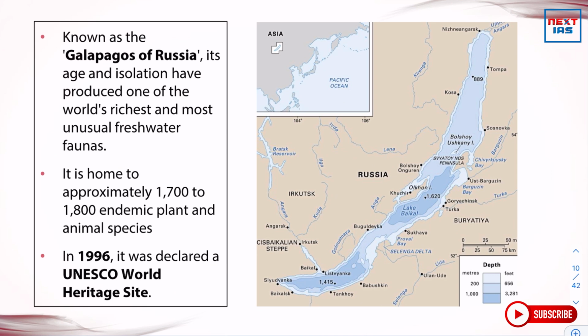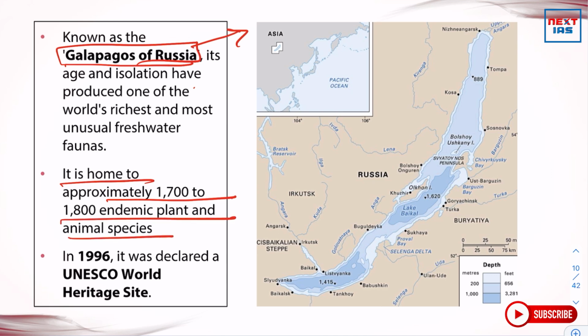It is known as the Galapagos of Russia. Its age and isolation have produced one of the world's richest and most unusual freshwater faunas. So why is it considered the Galapagos of Russia? Because of its extremely rich biodiversity. It is home to approximately 1700 to 1800 endemic plant and animal species. In 1996, it was declared a UNESCO World Heritage Site.